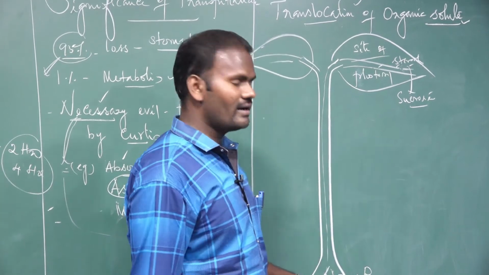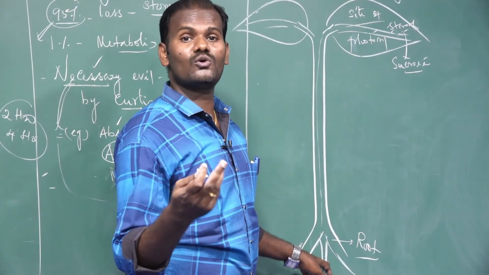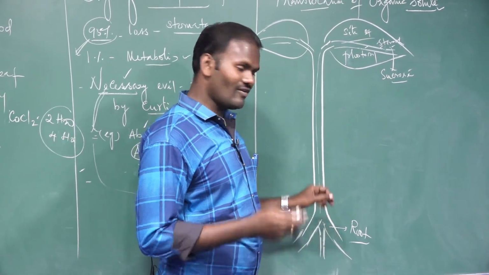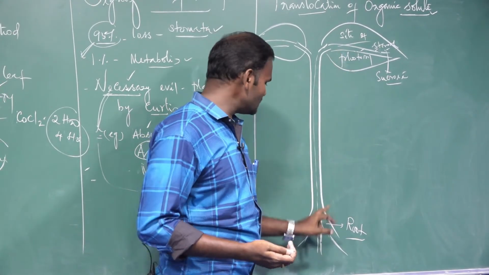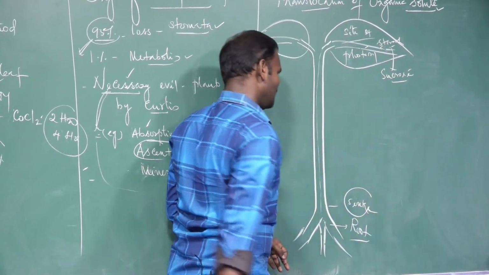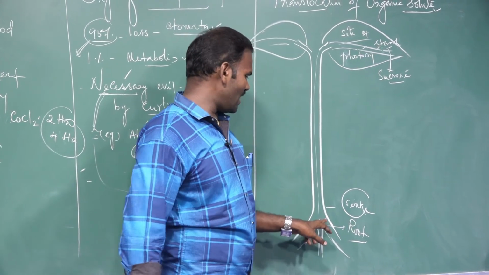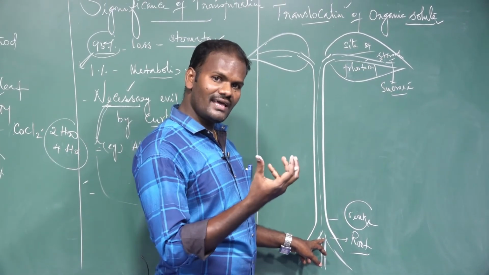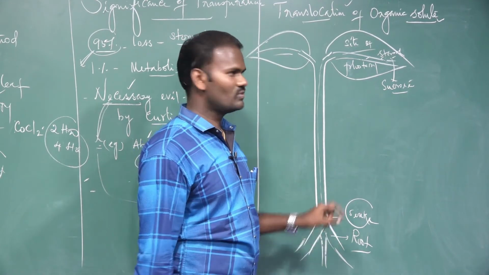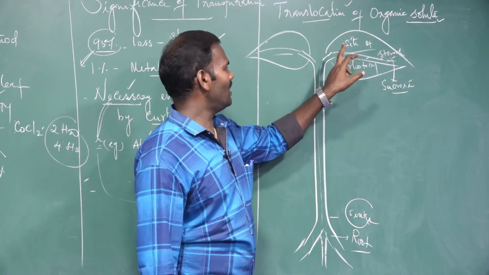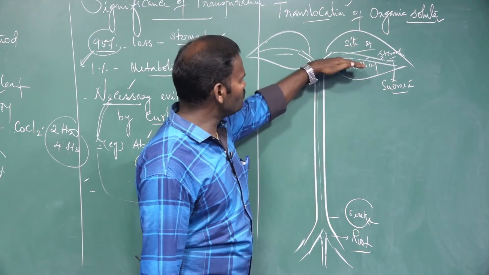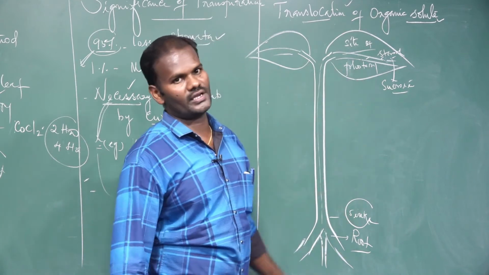The root requires food material for survival. Because the root is non-chlorophyllous, it cannot manufacture its own food material. So food moves from where to where? From the source to the sink. A sink is a part of the plant body that receives food material for survival or for storage. The leaf, the site of food production, is a source. So from source to sink, this is called translocation.